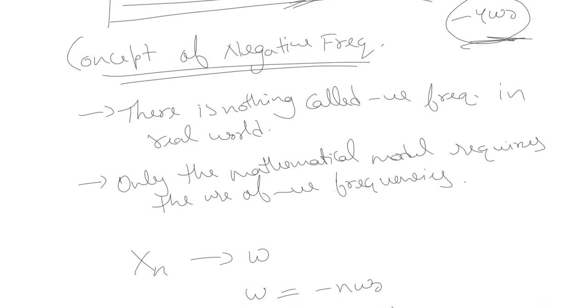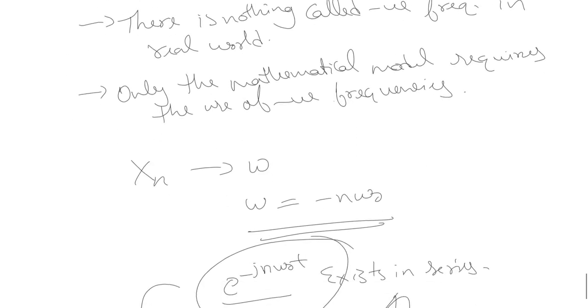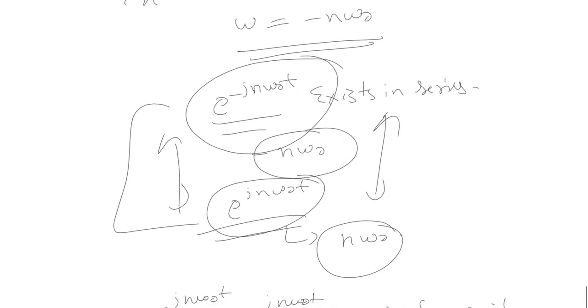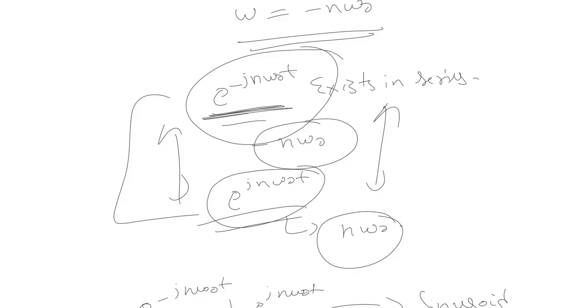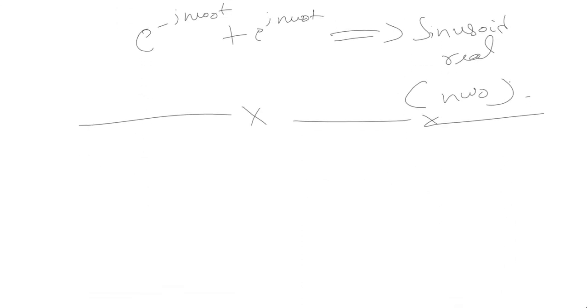It only exists in the mathematical model. The analysis equation and the synthesis equation both use the concept of negative frequency. This negative component, which corresponds to negative frequency, is nothing but the counterpart of the positive frequency component, and when we add them, because we use a summation term, we get a real sinusoid with frequency n omega naught.